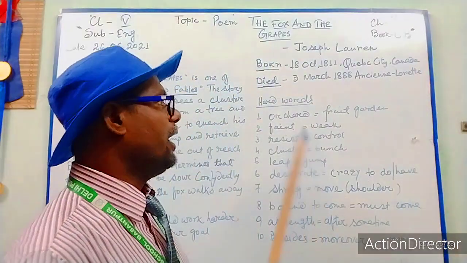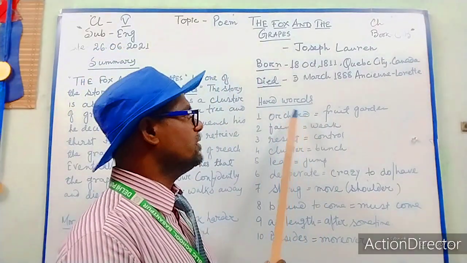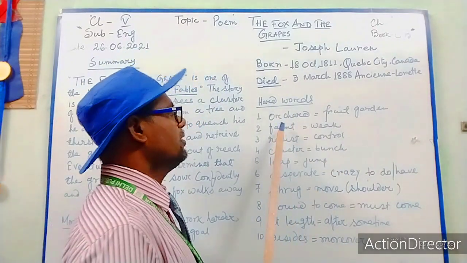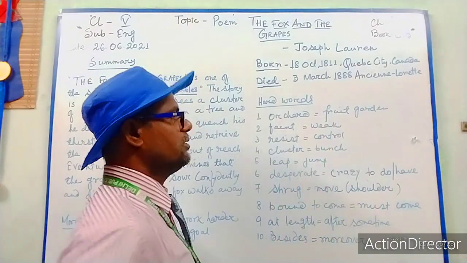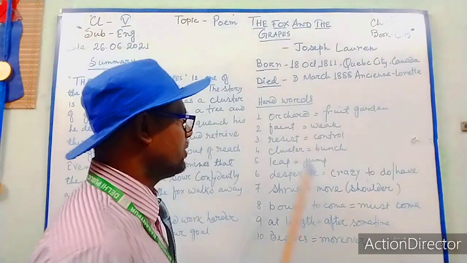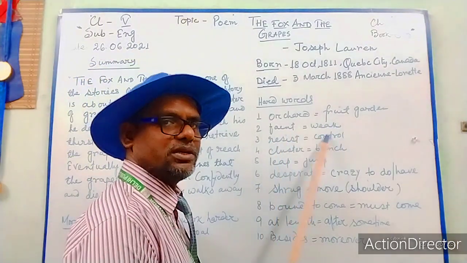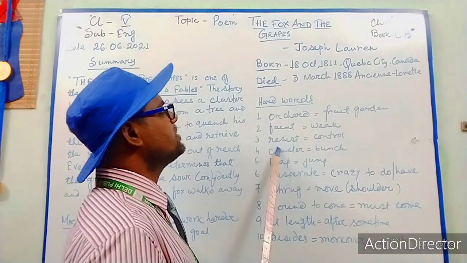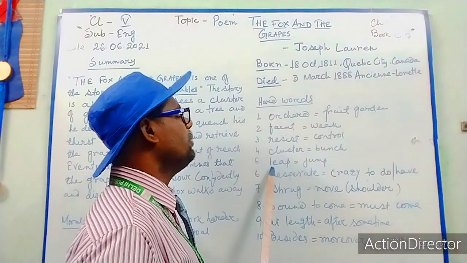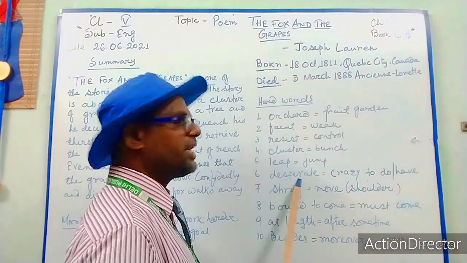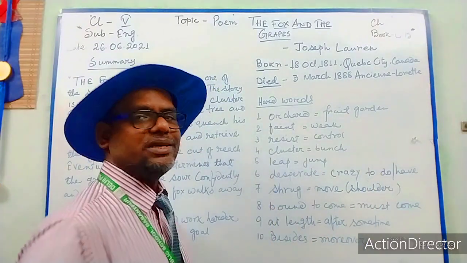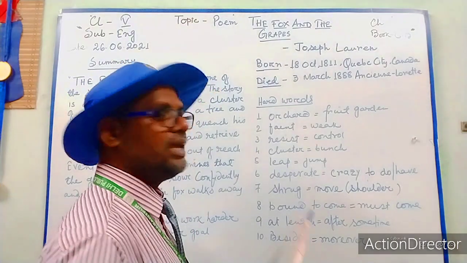And I have written some difficult words for you. These are very hard words for you, I think. That's why I have written the meaning. Try to understand. Orchard means fruit garden, okay? A lot of fruit trees together making a garden, and that is called an orchard, okay? Faint means weak, feeble. Resist means control, okay? Cluster means bunch. Leap means jump. Desperate, crazy to do or crazy to have. That means he wants that very much, okay? He wants to do that very much.